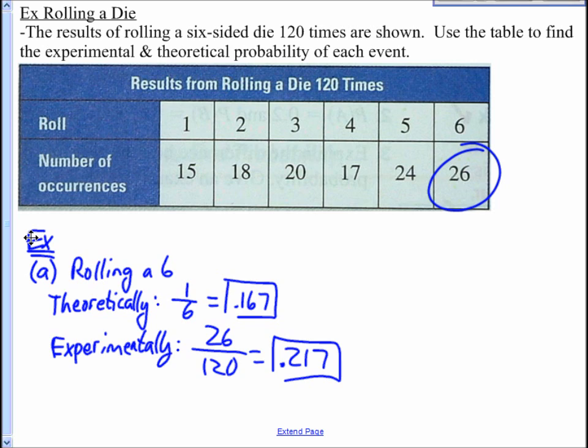Of course, if we have a 1 in 6 chance, theoretically speaking, if you do it 120 times, you're going to get 20 out of 120, which is 0.167. That's 1 in 6. So we're expecting to get 20 rather than 26, which is what experimentally occurred there.